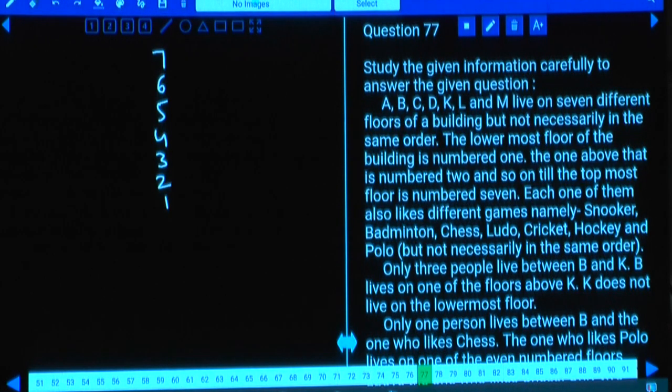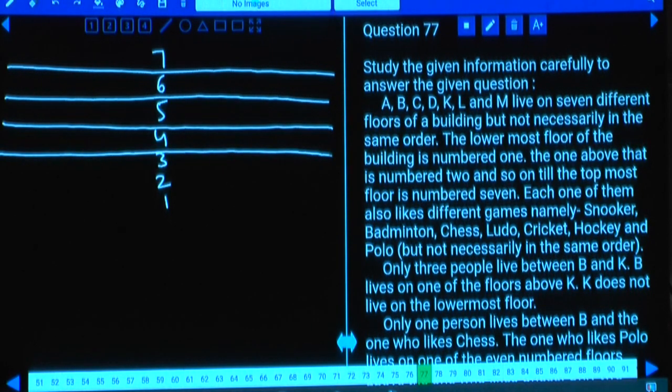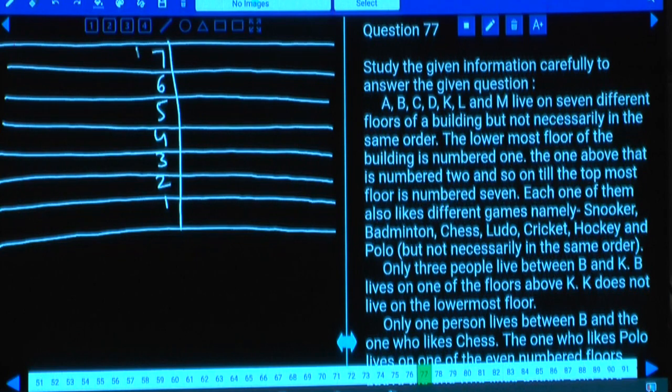There are 7 floors in total. The lowermost floor of the building is number 1, the one above this one is number 2 and so on till the topmost floor is number 7.